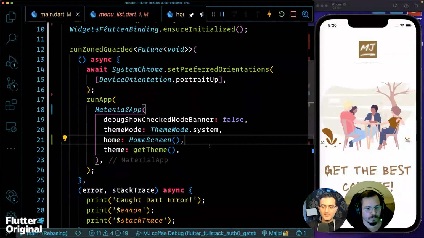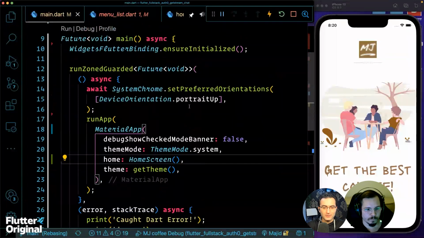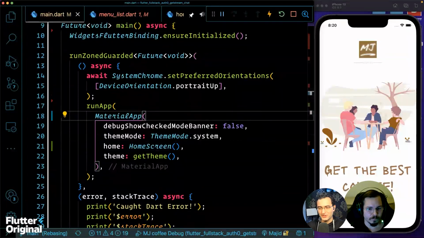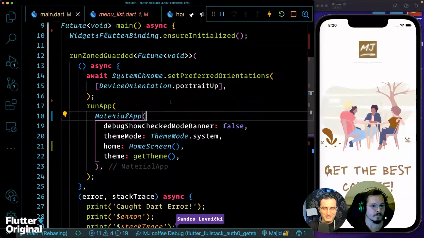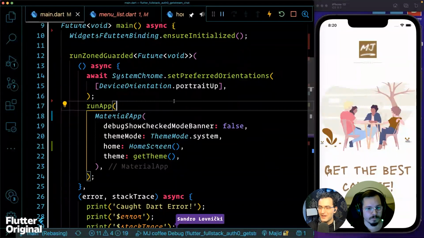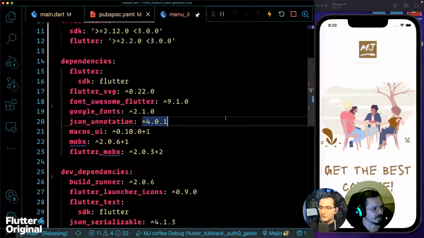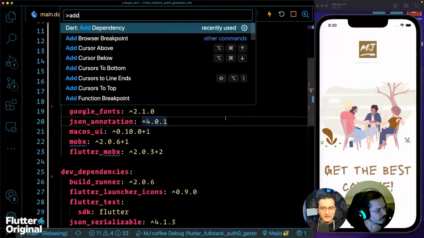You already have access to my code base, and we're going to pair program together. First thing first, I think the first thing we need to do is add the package to pubspec.yaml, right? Maybe I can do that myself. Yes, let's do that. There is actually an add dependency option right now in the Dart plugin.